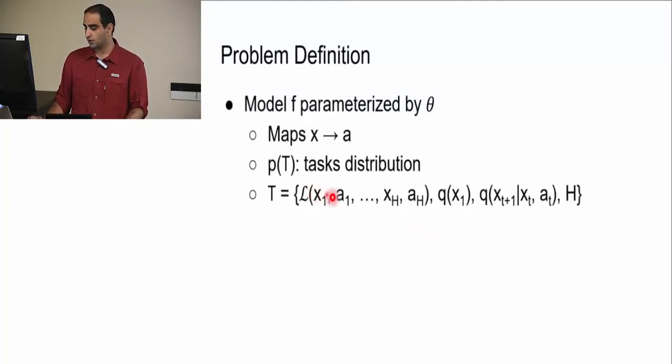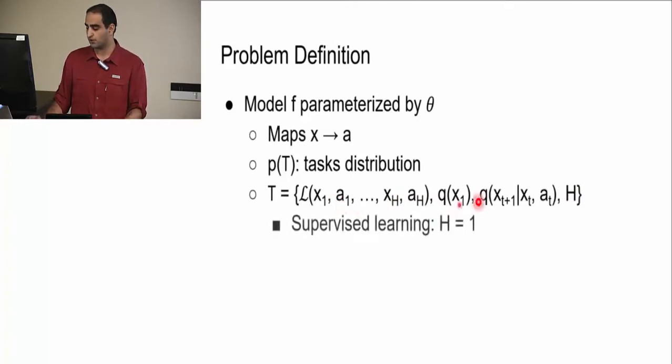So x1, a1 is the trajectory, from time step 1 to time step capital H, and this is our loss function. This is our prior distribution, and this is the probability of going to a state xt+1 if we perform action at at a state xt. And this capital H is the episode length. It tells us how many steps we are going to look at.